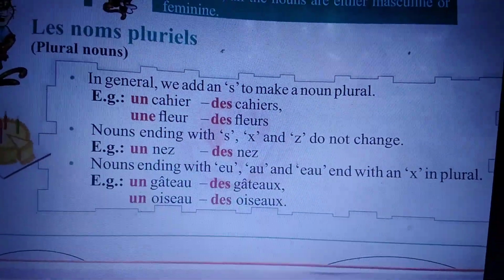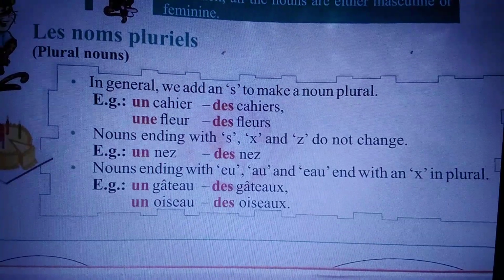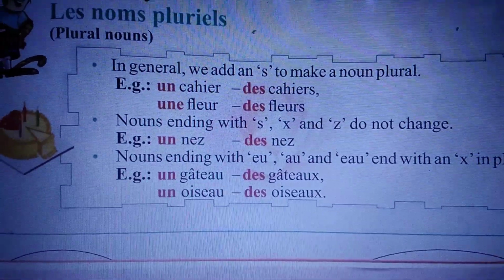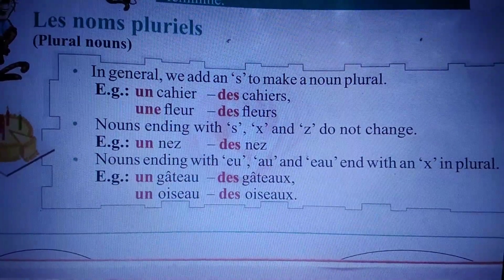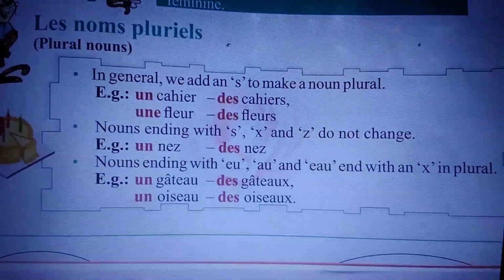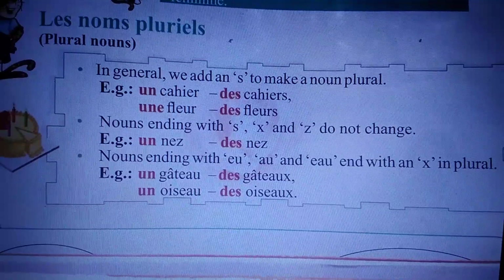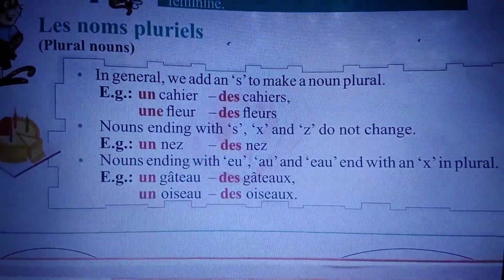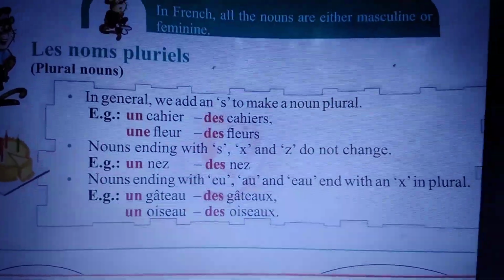See, un gâteau means cake. Now I am making the plural of it, so des gâteaux. Here I add x at the end of this noun. Un oiseau means bird, and here also I add x at the end of this noun, so des oiseaux.